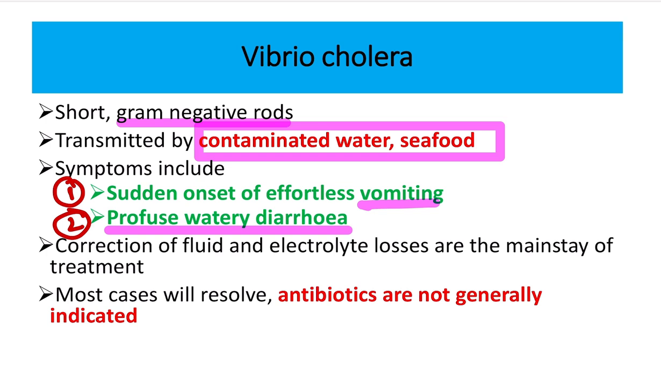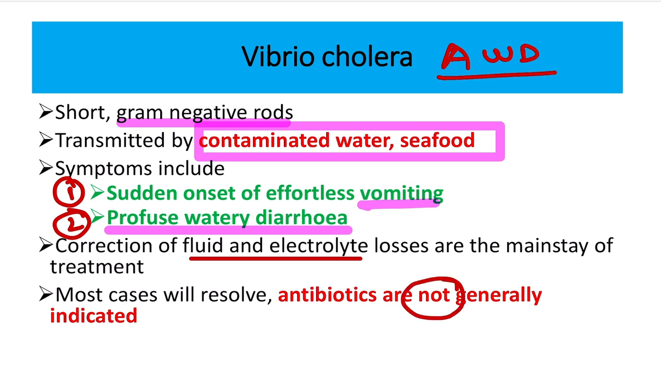And what are the treatment options for Vibrio cholerae, which causes acute watery diarrhea? The treatment is rehydration and giving supplemental fluid and electrolytes, which are lost through the acute watery diarrhea. Most cases will resolve. Antibiotic is generally not required in acute watery diarrhea. So we have to correct dehydration and the electrolyte imbalance. That is enough to treat Vibrio cholerae.